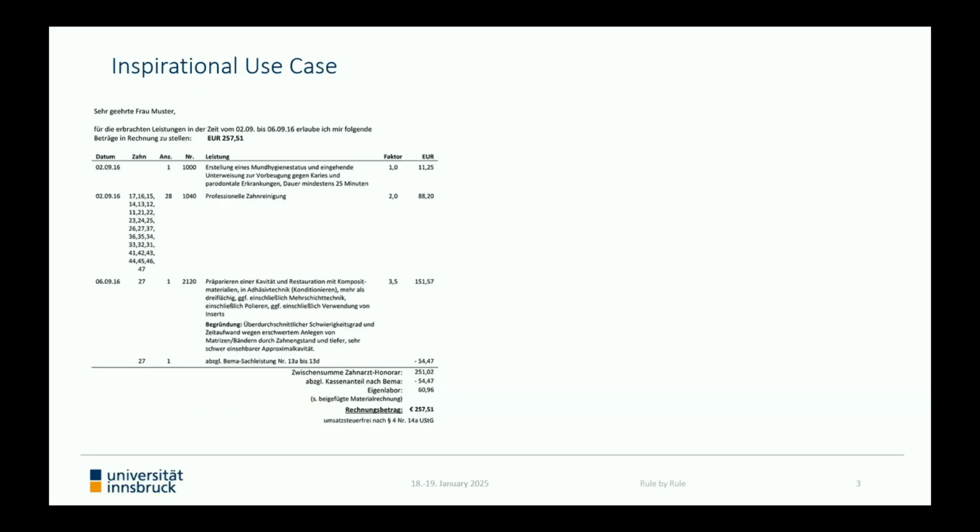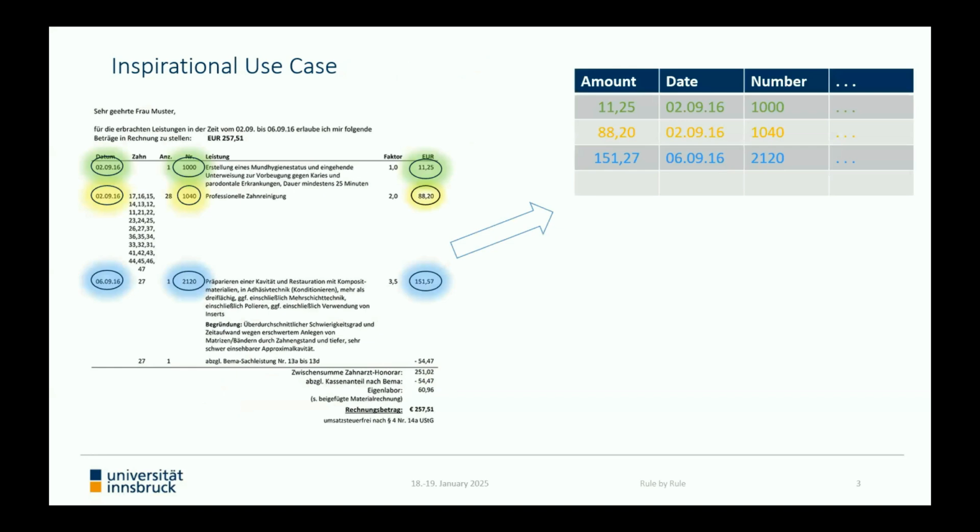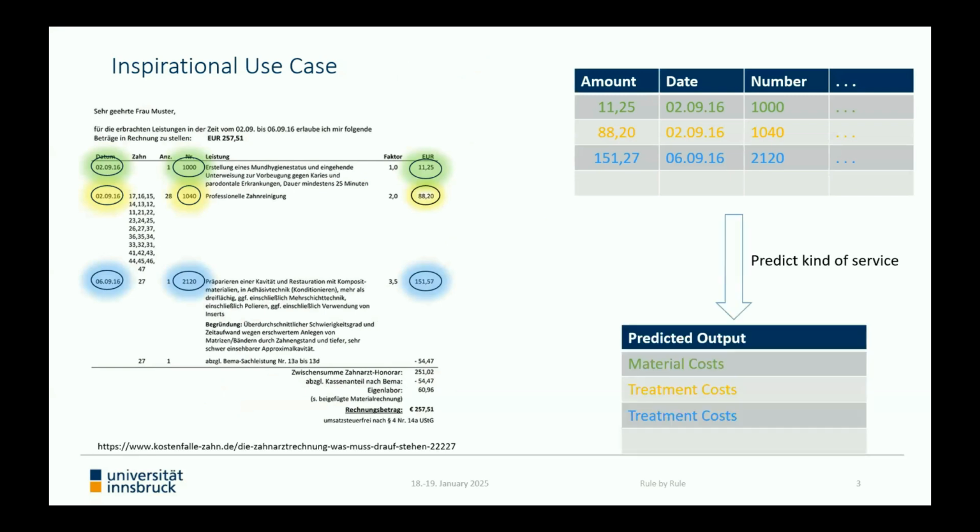Every day, an insurance company receives numerous bills handed in by the clients asking for reimbursement. And simply put, the insurance determines the amount of reimbursement depending on the kind of service that has been cleared. On such a bill, there is various information that can be useful to make a correct classification. For example, the amount to be paid, the date, and many more attributes can be used in order to classify a bill, or more precisely, one certain row on such a bill, as material costs or treatment costs, for instance.